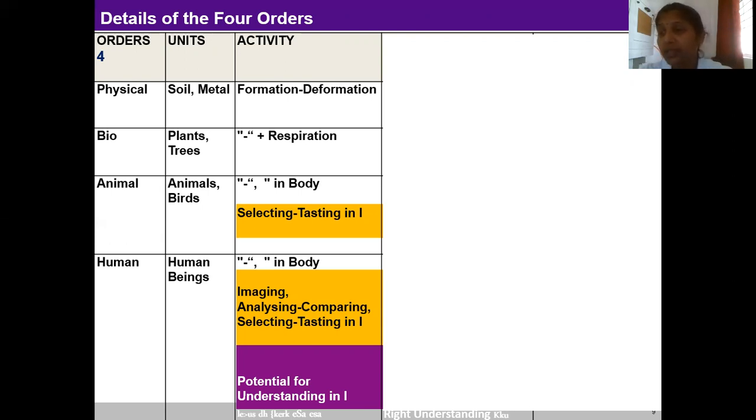A wide range of proteins and hormones are continuously being formed in the body, and of course, this process also involves deformation of several other compounds. Every cell is taking something in and releasing something out. There is respiration taking place. This also can be seen at the level of organs, at all levels of the body.